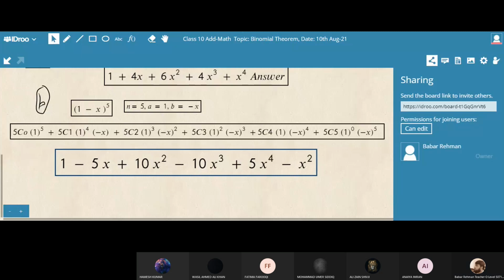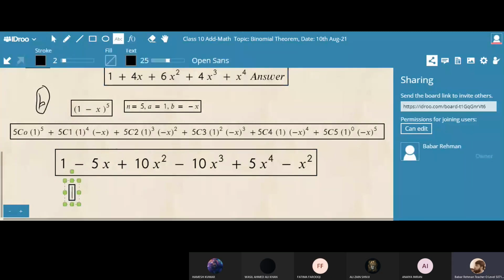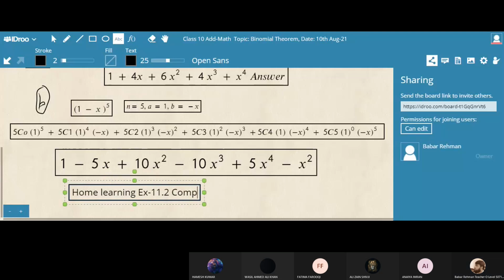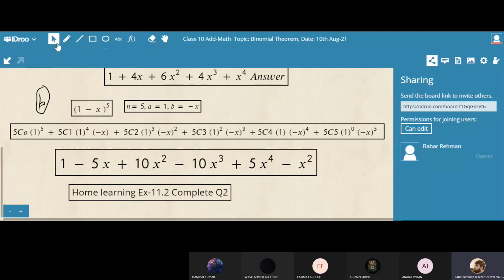Okay, dear students, you have to complete question number 2 at home. This is home learning. You have to do exercise 11.2, question number 2. This is your home learning. Is there any question you would like to ask?